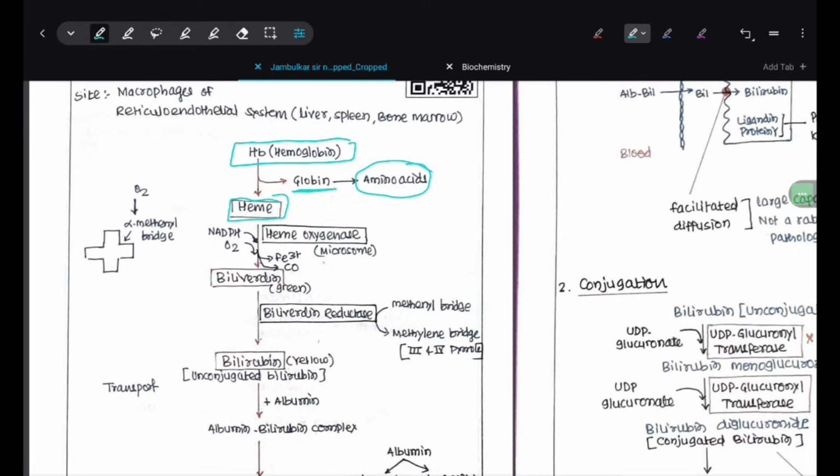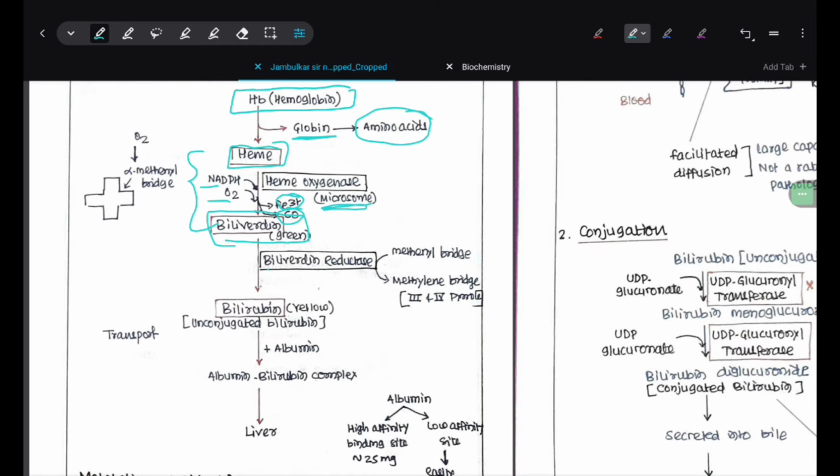Then heme oxygenase enzyme, which is present in microsomes, in the presence of oxygen and NADPH, converts it into biliverdin, which is a green colored compound. And this is a very important reaction, because in this reaction ferric ion and carbon monoxide are also released.